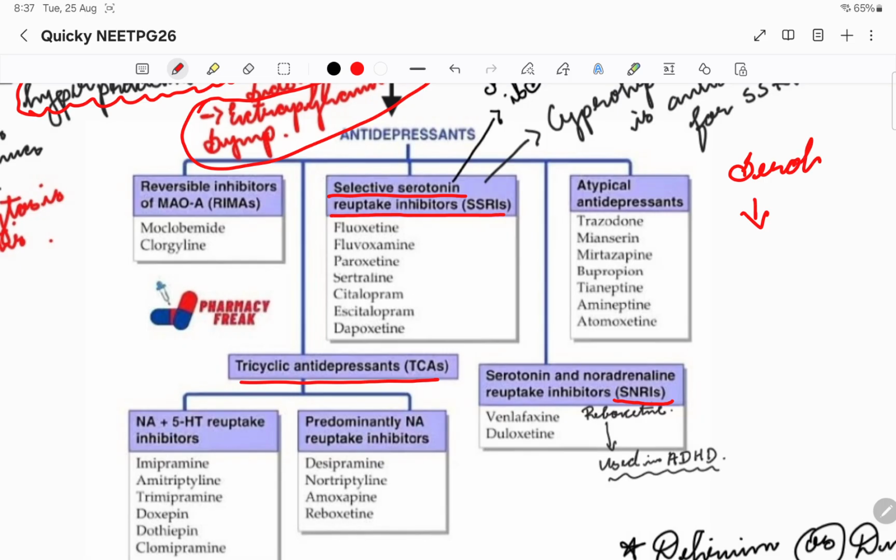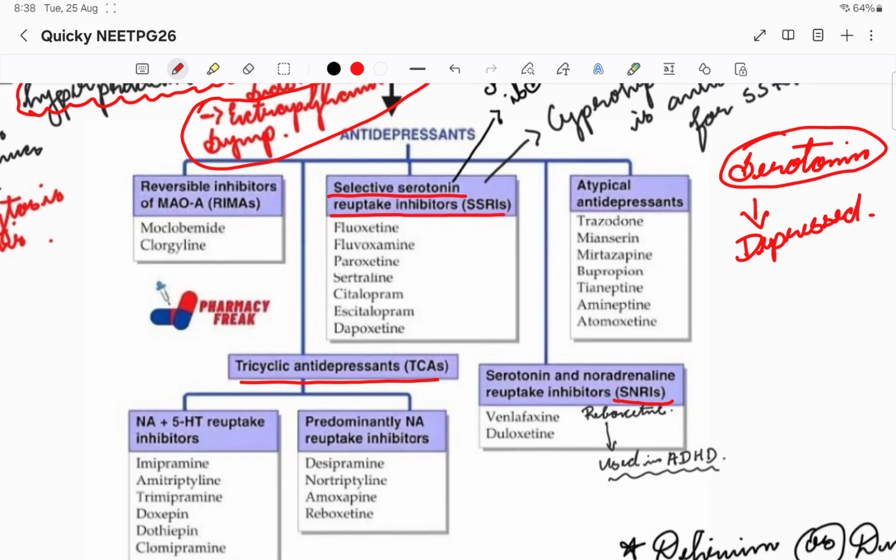Serotonin maintains our mood, so if it is low, we'll be depressed. So in the management of depression, if we increase the serotonin level in our brain, we can avoid depression. That is the main action. Selective serotonin reuptake inhibitor means we are inhibiting the reuptake of serotonin, so that it stays in the brain itself.